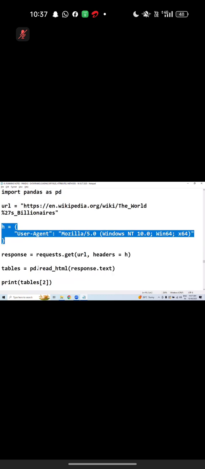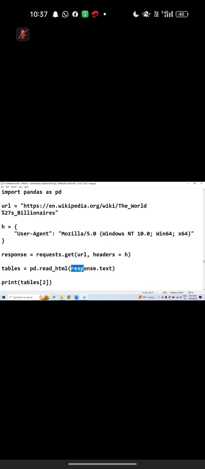If anyone is coming from an automation testing background, you will come to know this very clearly. It's a kind of program where we are hitting the website. We are automating the code. Anyway, we don't know automation testing, not required. No need to focus. Then ultimately read underscore HTML is accepting the response.